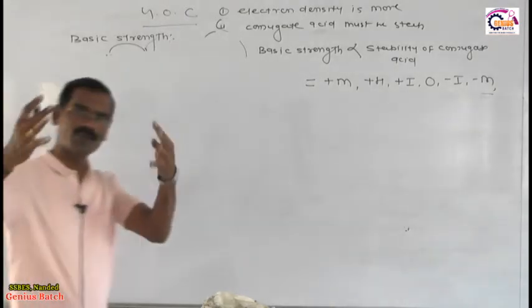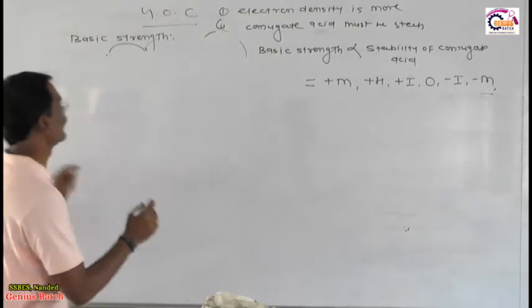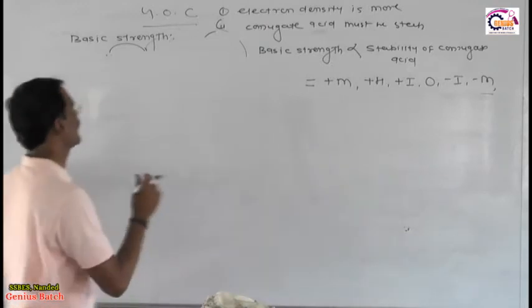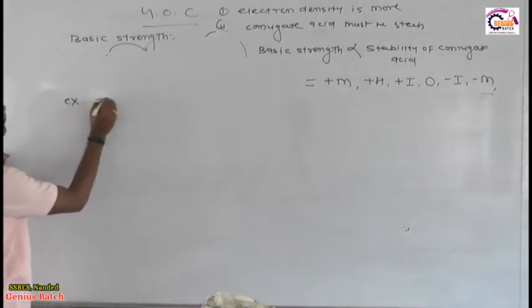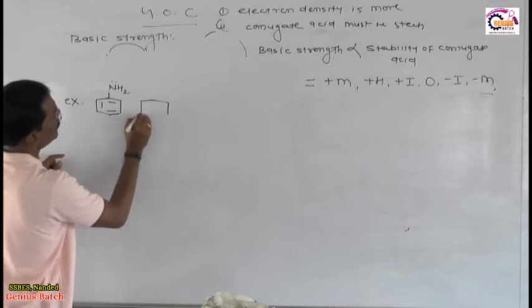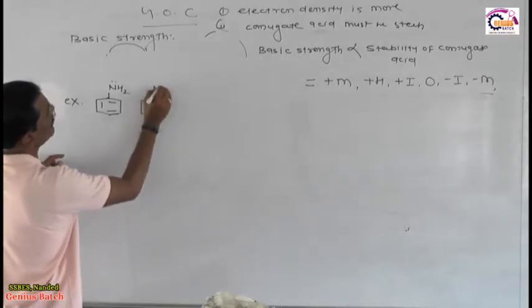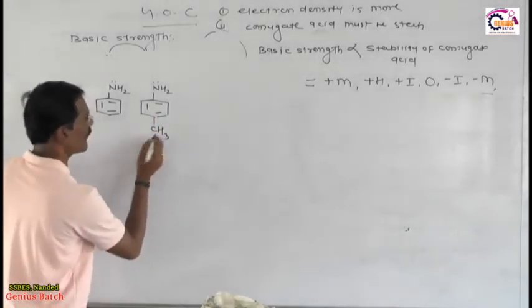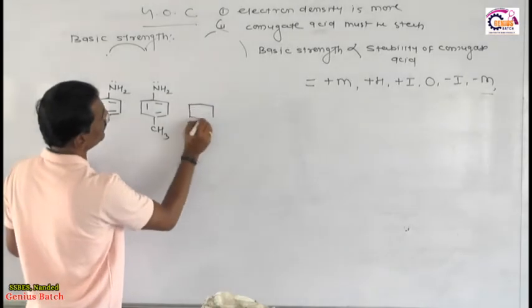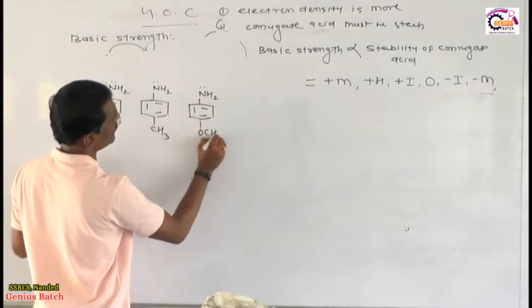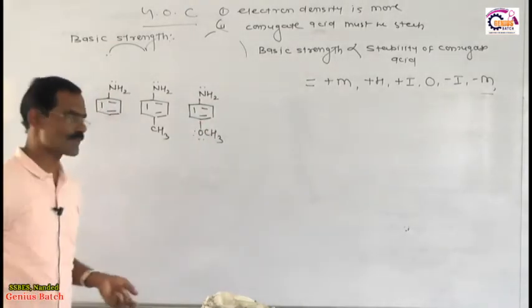Now I am explaining how we consider the basic strength of this molecule. This is very important, keep it with you forever. First, I will give you the aromatic example. Suppose this is NH2. Suppose I have here CH3. Whenever a methyl group is there, hyperconjugation is created because of the double bond with the methyl group. This is the second important thing, dear students. I have here OCH3, which contains a lone pair which creates the positive mesomeric effect.